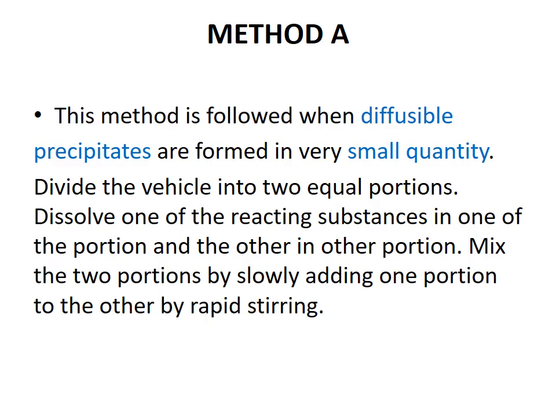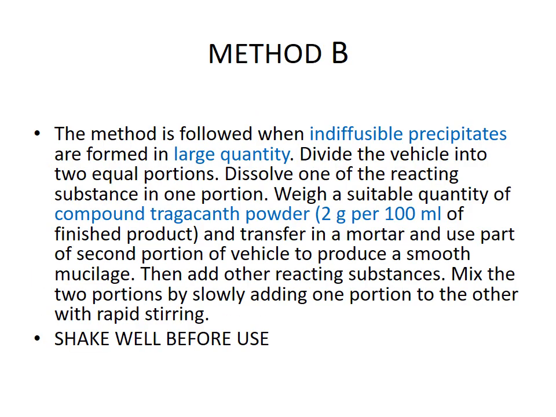What is that? First we divide the vehicle into two equal halves, then one reacting substance is added into the first half of the vehicle and dissolved. The second reacting ingredient is dissolved in the second half of the vehicle. Then mix these two solutions together. Okay, so that is method A, and by this method A we can prevent the precipitation.